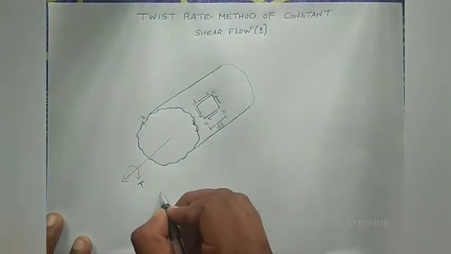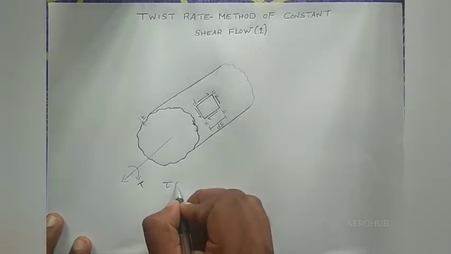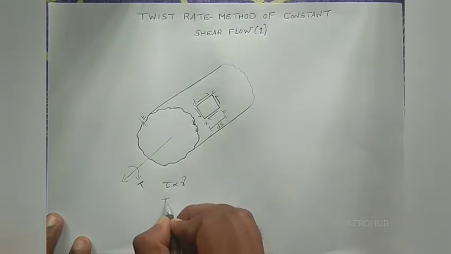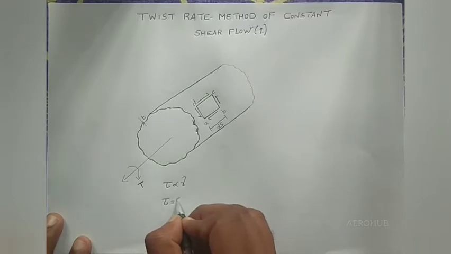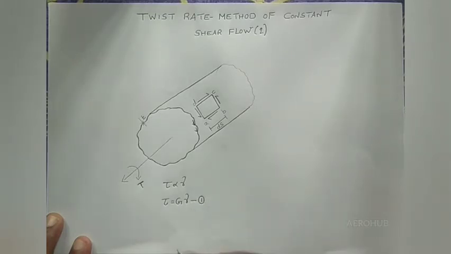From the stress-strain relation, shear stress tau is proportional to the shear strain gamma. So I can write tau is equal to G, the shear modulus, times the shear strain gamma. This I put as equation number 1. From this equation, gamma is equal to tau by G. I put this as equation number 2.